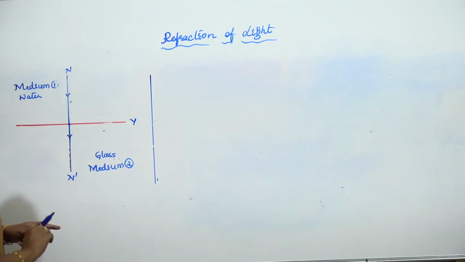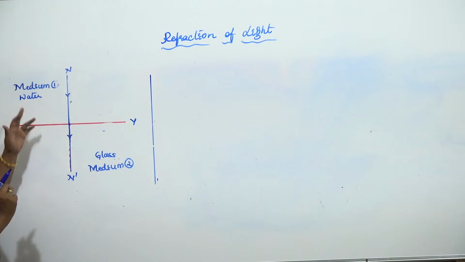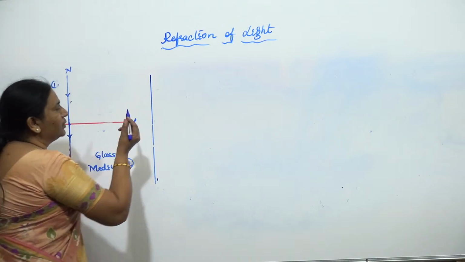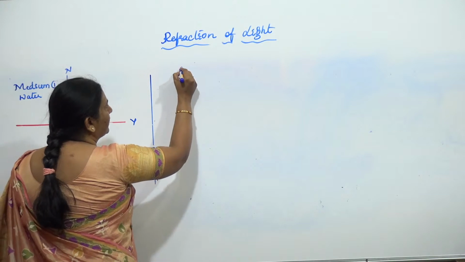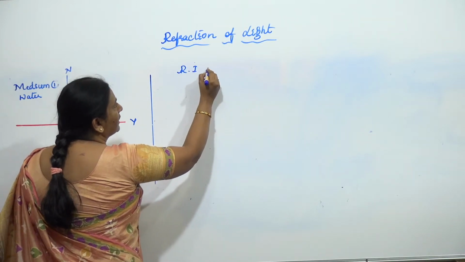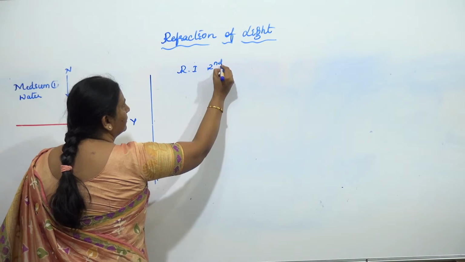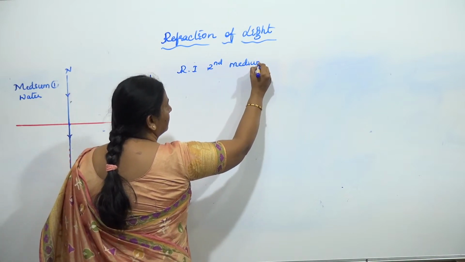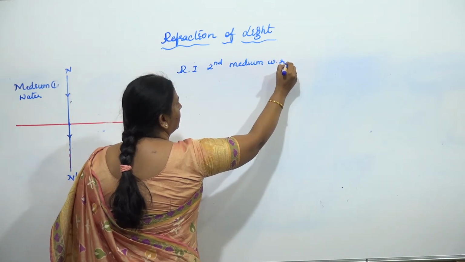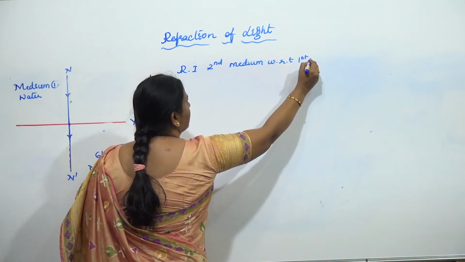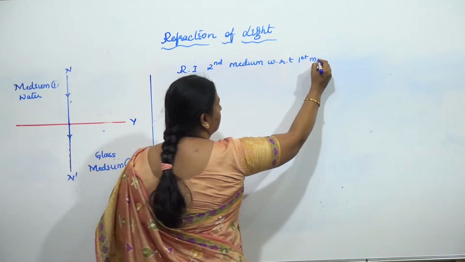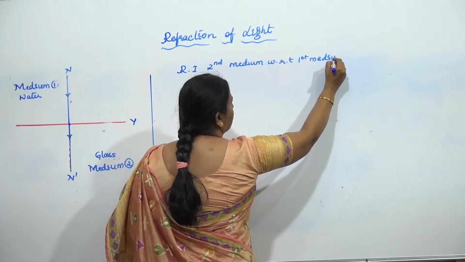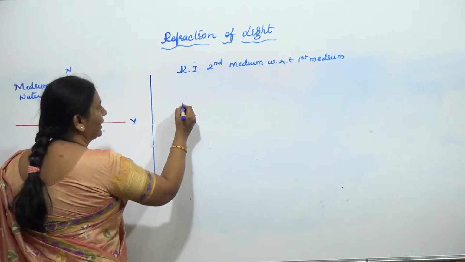Let me take the refractive index of second medium with respect to first medium. How will you write it down? So I'll write the refractive index of second medium with respect to first medium.